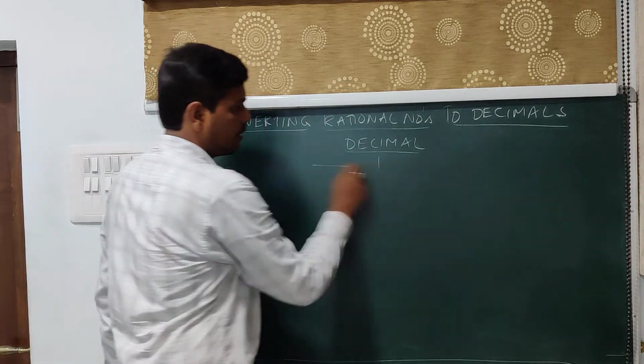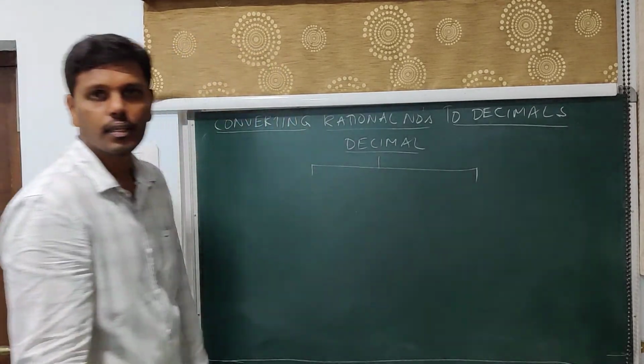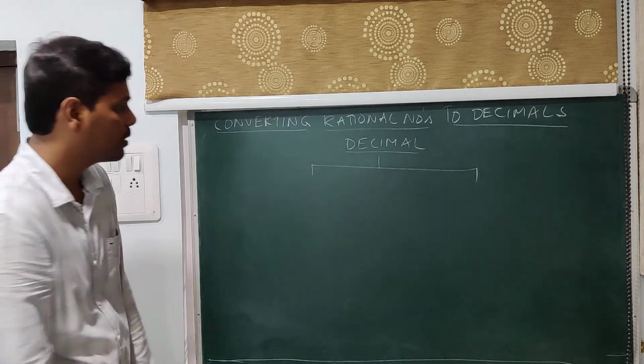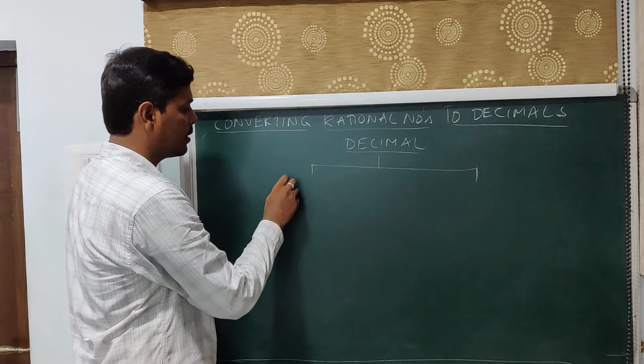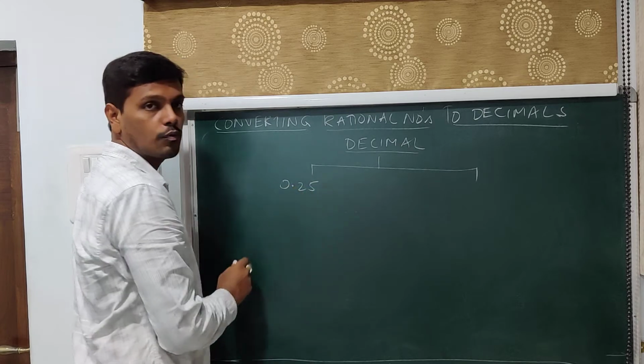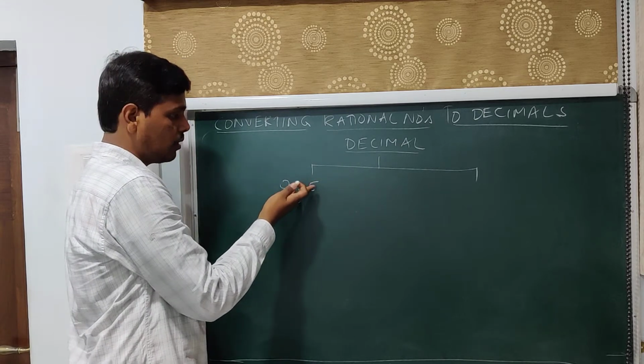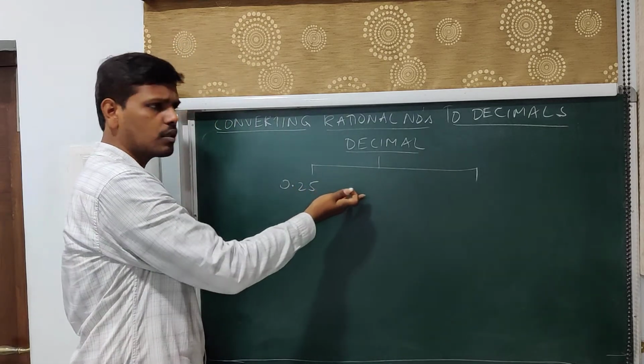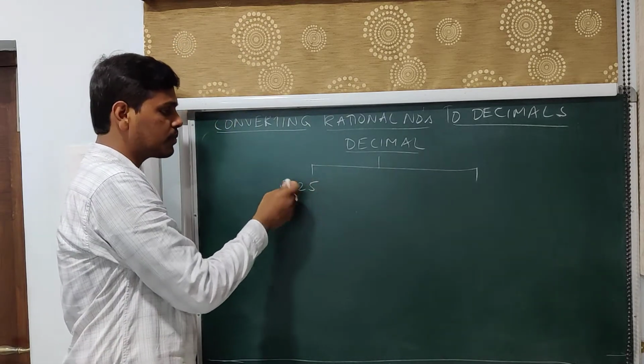Given a decimal, it can be a terminating decimal or a non-terminating decimal. Terminating decimals are of this kind, that is 0.25, where it stops. The decimal place has an ending. The digits stop at some point.